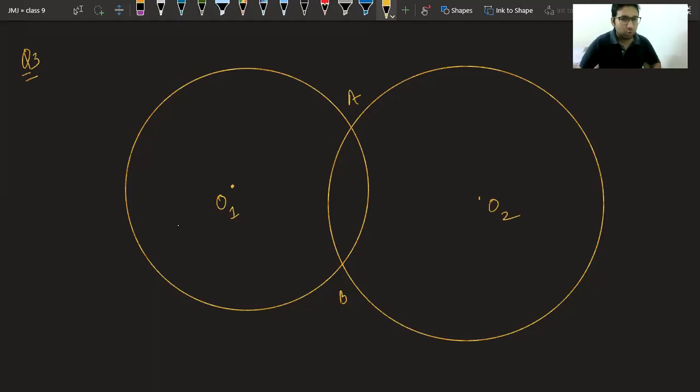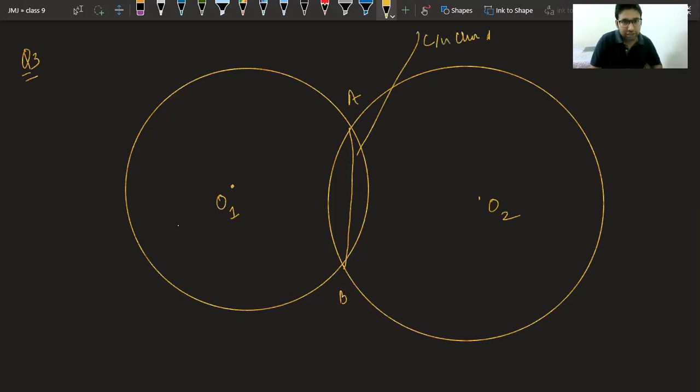Now tell me, what is the name of the common chord? O1O2 or AB? Please answer fast. What is the common chord? O1O2 or AB? The common chord is AB. Very good. Now what we have to prove, you have to understand, they are saying, prove that their centers lie on the perpendicular bisector of the common chord. This is the common chord.